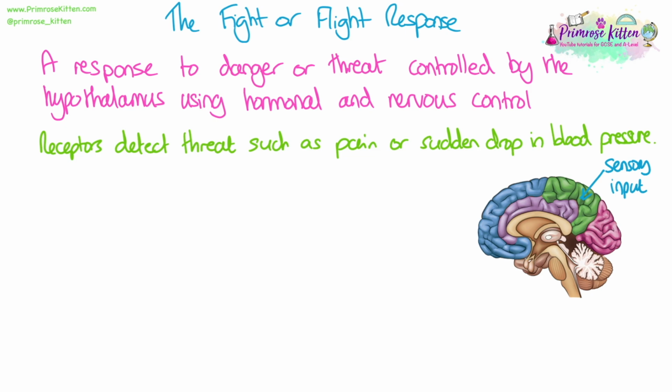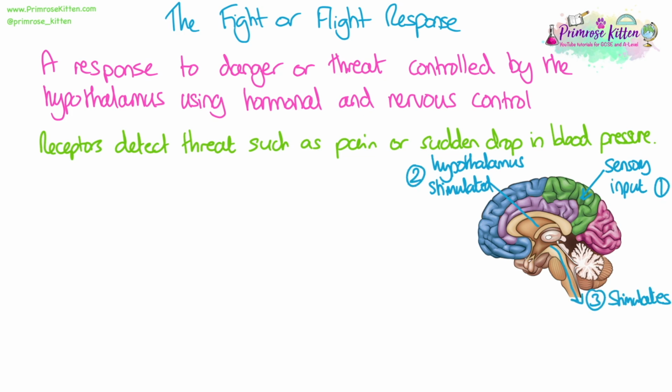And we know that sometimes our body goes into this fight or flight response, which is an evolutionary leftover from when we had to run from or fight big prey or big predators. But now it sometimes gets triggered by things like anxiety, stress, going on a roller coaster, sitting an exam, standing up in front of people and talking. So it's not always just a response to threat or danger.